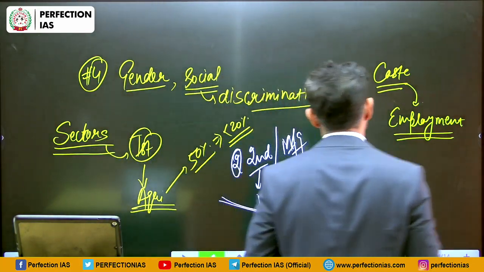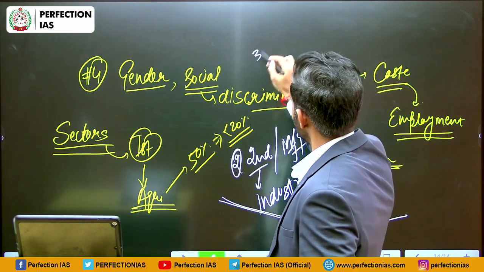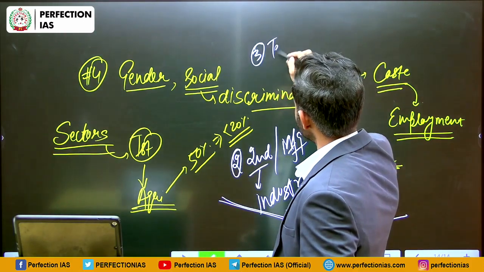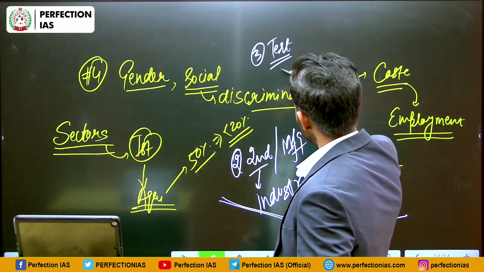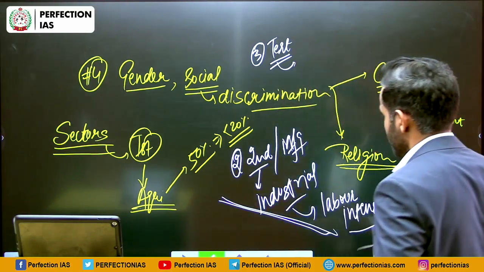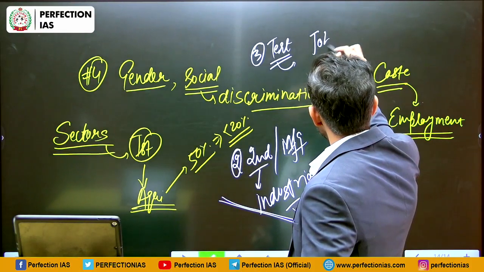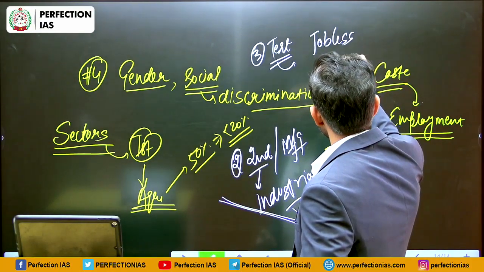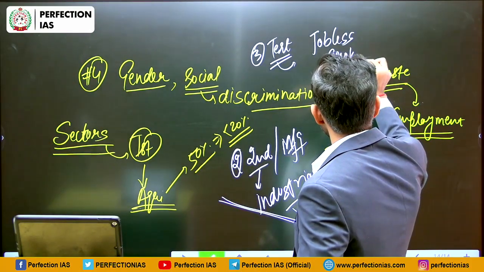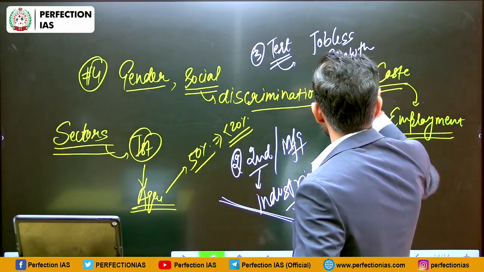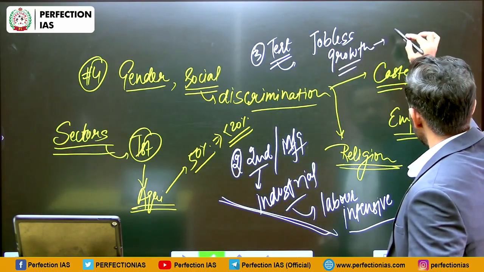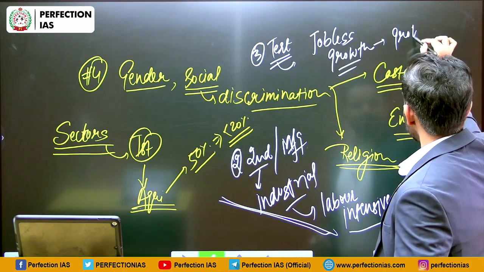In comparison to that, the tertiary sector is major contributor. But the problem with tertiary sector is that it is leading to jobless growth. Jobless growth. What is jobless growth? That means economic growth is there.